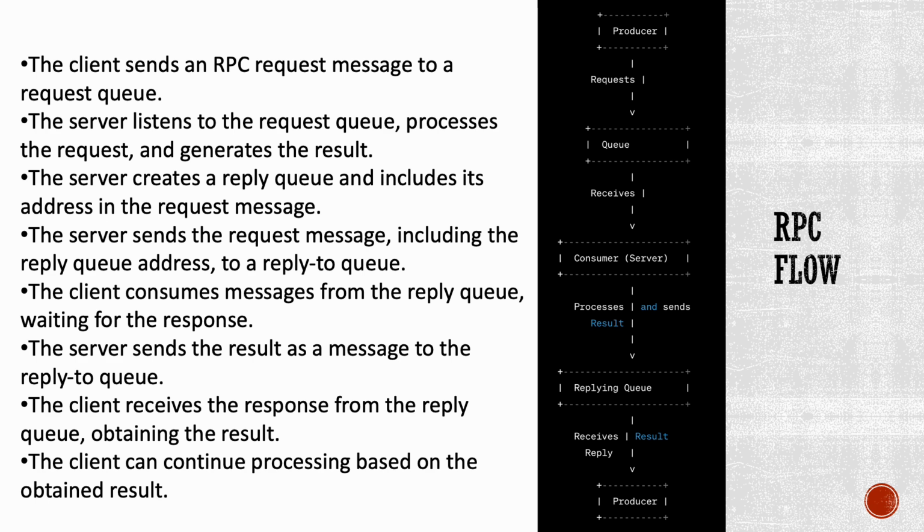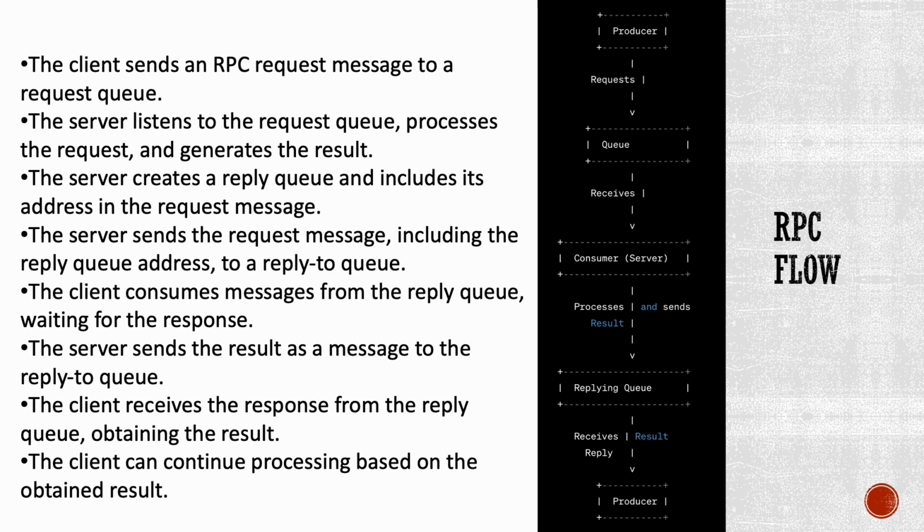The consumer, which acts as the server, listens to the request queue and receives the RPC request message. The consumer processes the RPC request, executes the necessary logic, and generates the result. To send the result back to the client, the consumer creates a unique reply queue and includes the reply queue address as part of the RPC request message. The consumer sends the RPC request message, including the reply queue address, to another queue known as the reply-to queue. The client producer consumes messages from the reply queue, waiting for the response.